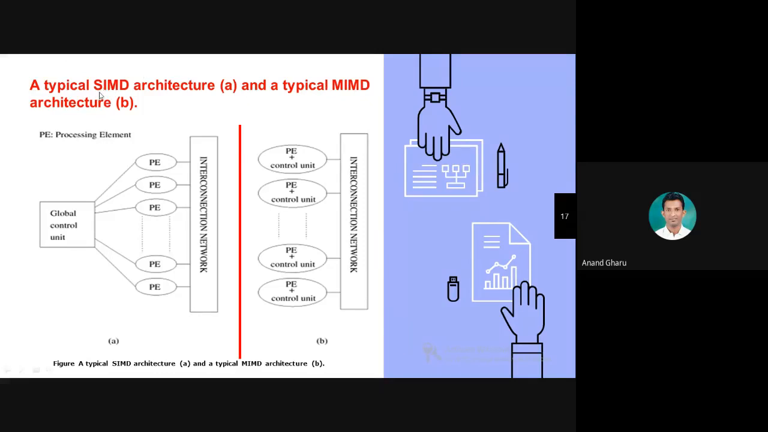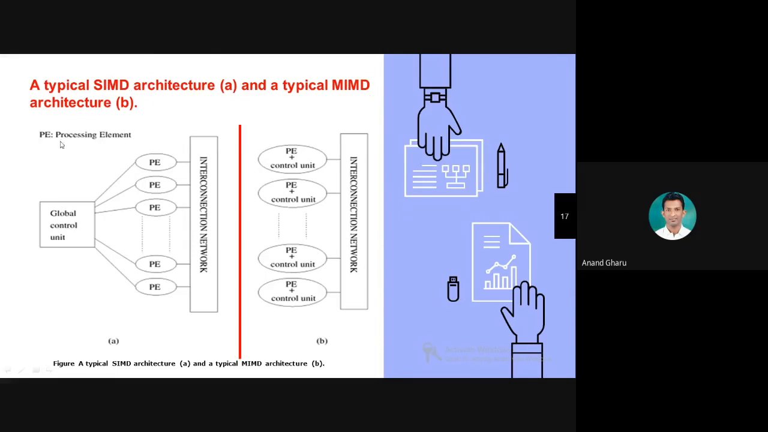SIMD, long form, single instruction multiple data. MIMD, multiple instruction multiple data. Okay, these are the 2 different architectures in parallel programming platform. In parallel programming platform, there are 2 architectures. One is SIMD, second one is MIMD: single instruction multiple data, multiple instruction multiple data.